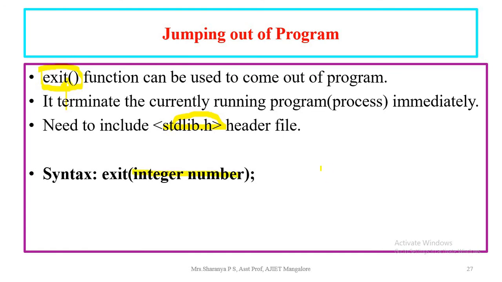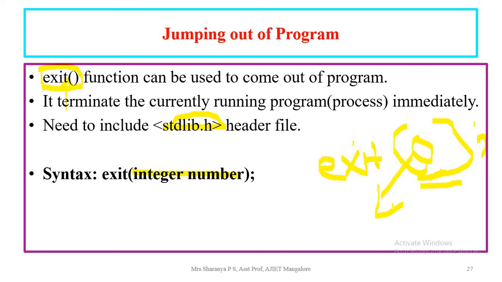Sometimes we write exit with one integer number inside, either 0 or 1. If it is 0, in the sense it does not return any error value, it has terminated successfully. If it returns with value 1, it might have returned some errors and terminated. Like that we can give some return values and terminate. This is how we can unconditionally terminate the program.